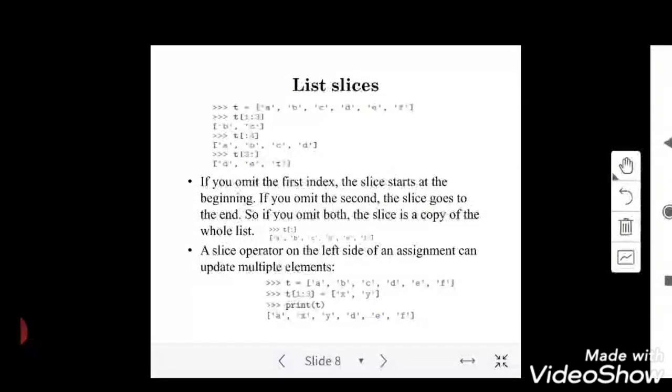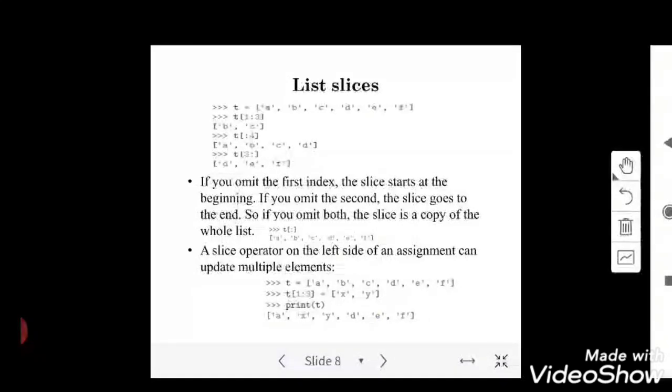Similarly here, in a list, as I told you, we have index positions 0, 1, 2, 3, and I can access an item in a list. Here the first list is A, B, C, D, E, F. I just want to print from 1 to 3. If it is 1 to 3, it starts from 1 and ends with 2. It will not print the third value.